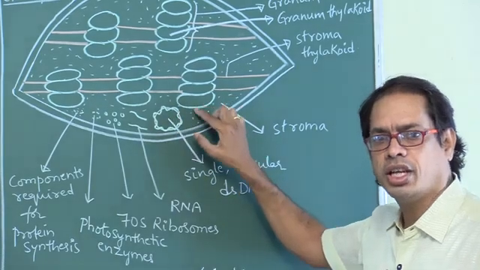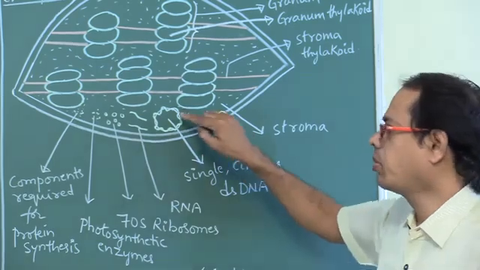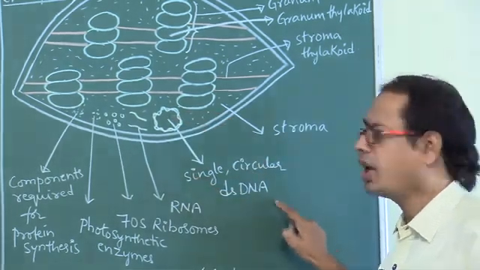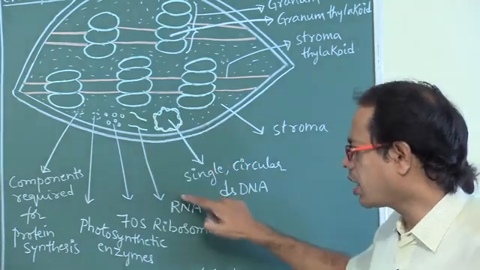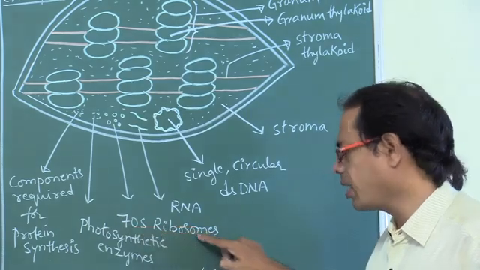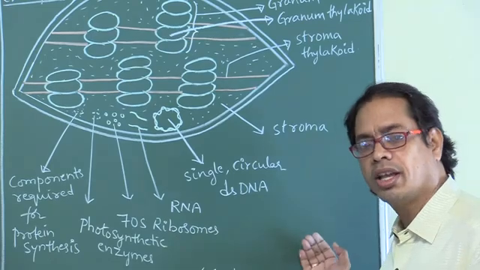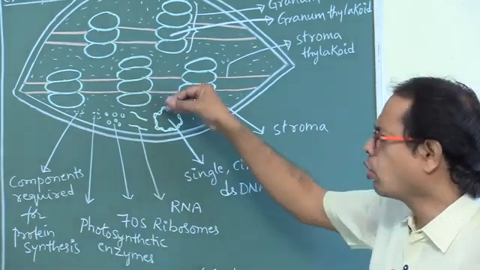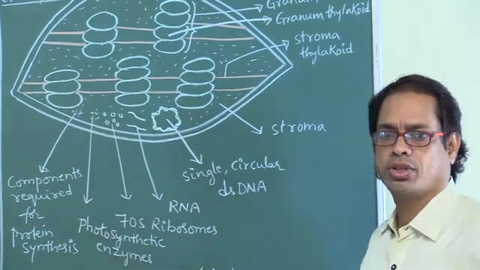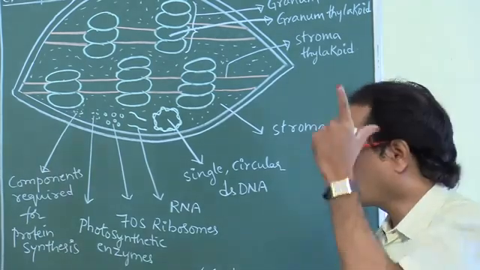Semi-autonomous cell organelles contain their own DNA. Is this DNA linear or circular? Circular. Single stranded or double stranded? Double stranded. Single, circular, double stranded DNA. It contains few RNA molecules. It also contains 70S type of ribosomes, whereas cytoplasm contains 80S. So the ribosomes in chloroplast are smaller than cytoplasmic ribosomes. This character belongs to both chloroplast and mitochondria.